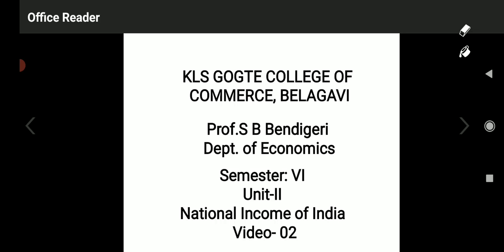All these rewards paid to different factors, minus depreciation charges, so what amount is left with the country, that is called net domestic product.